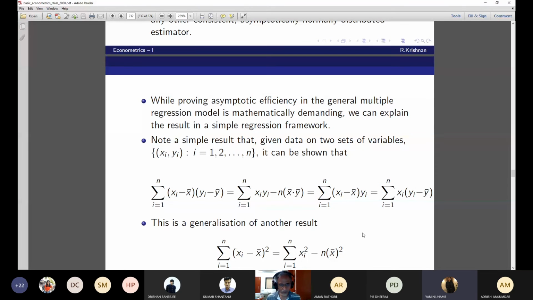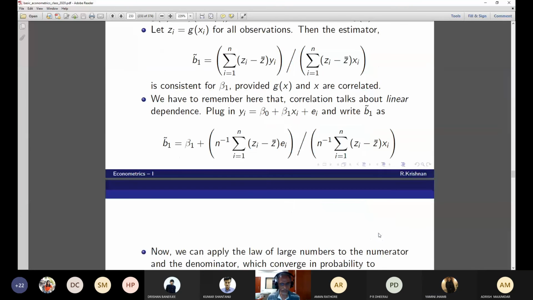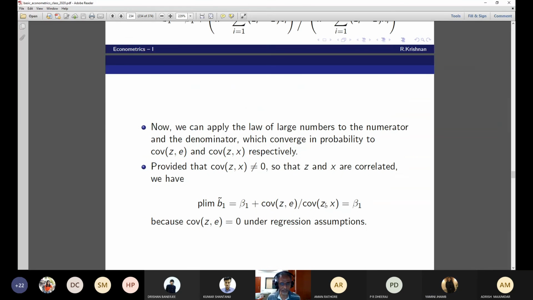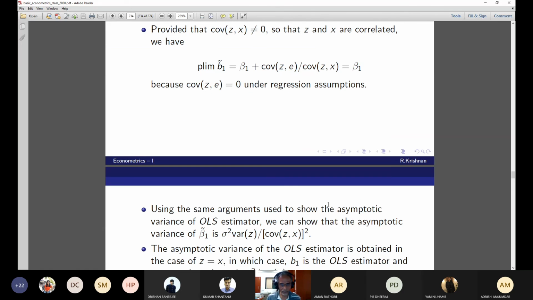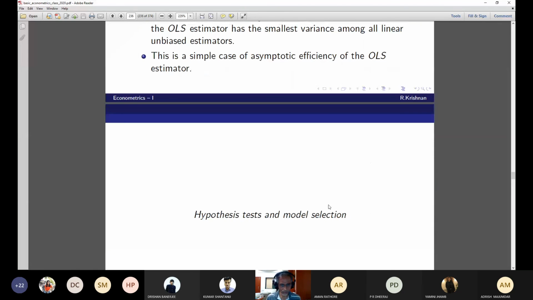Now I'll do one thing. I'll send this to you. Can you go through this? There's nothing for me to explain here. Can you go through it so that next class I can take hypothesis testing?